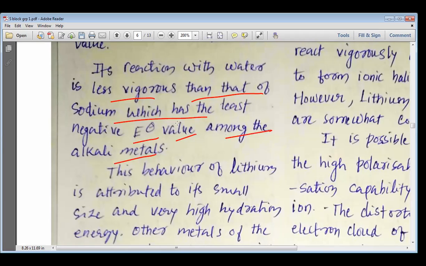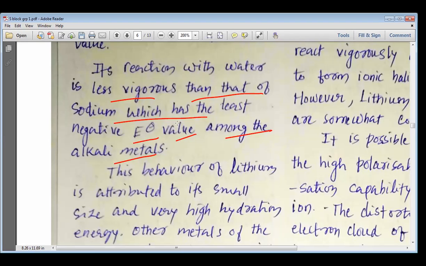So, my dear students, here we get new information. If you are asked about the electrode potential values, you should know that the electrode potential value of lithium is the most negative, and that is why lithium is the best reducing agent among all these alkali metals.